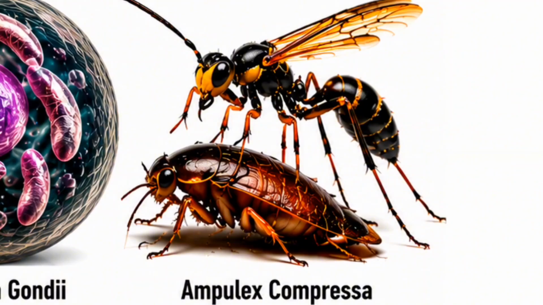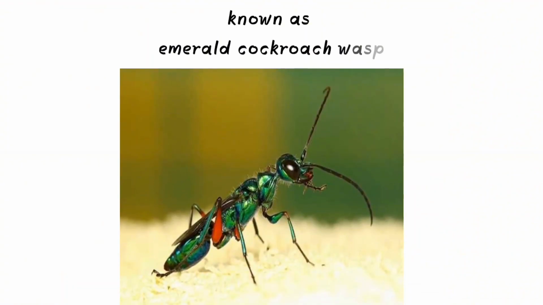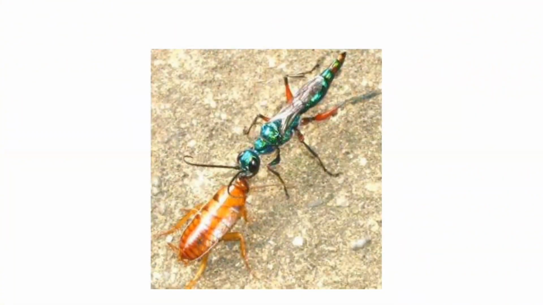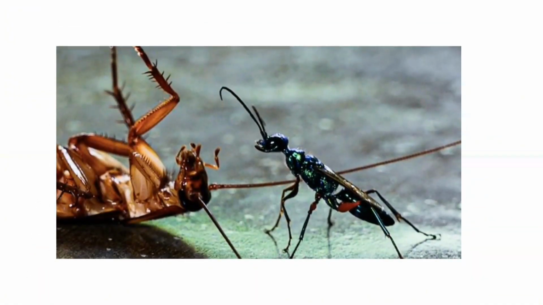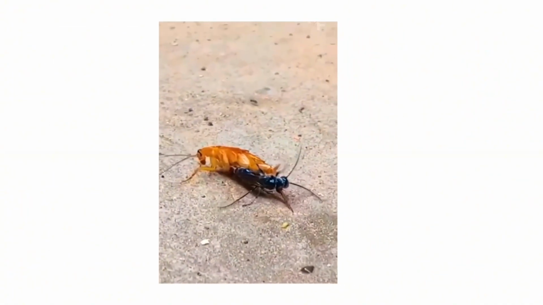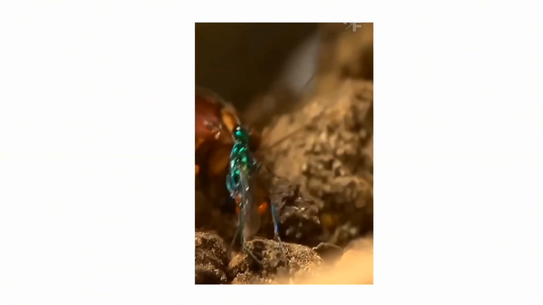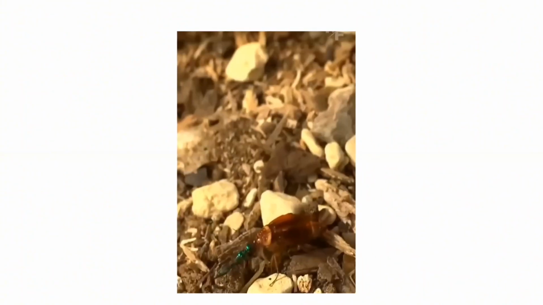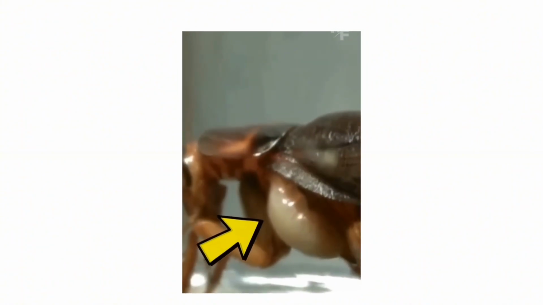Ampulex compressa, better known as the emerald cockroach wasp. This insect controls cockroaches using a carefully targeted sting. The venom affects parts of the cockroach's nervous system and removes its desire to escape. The wasp can then guide the cockroach wherever it wants. After leading it to a safe location, the wasp lays an egg on it. The host remains alive while serving as food for the developing larva.